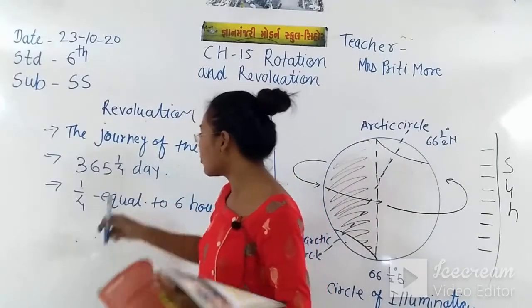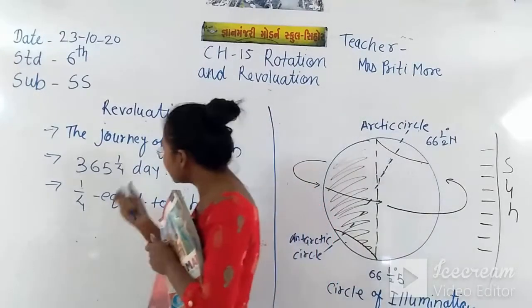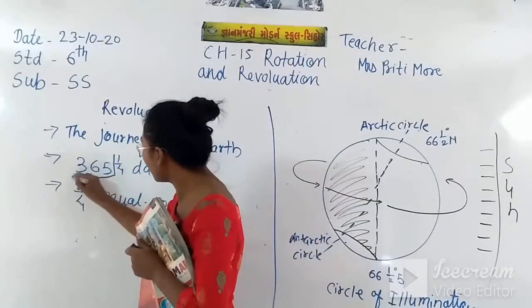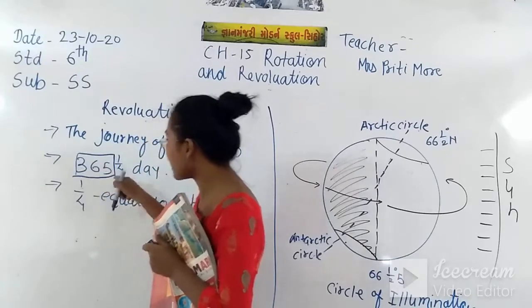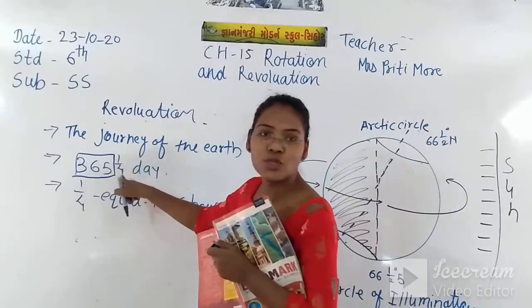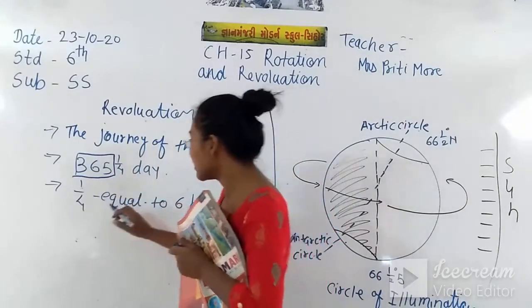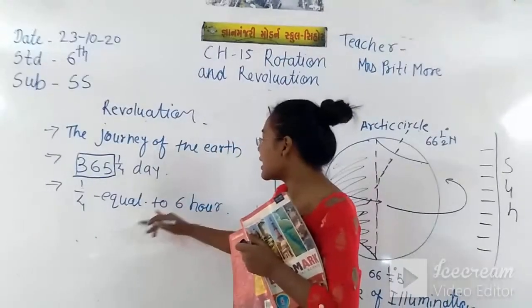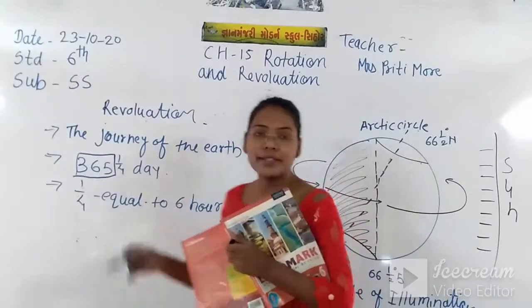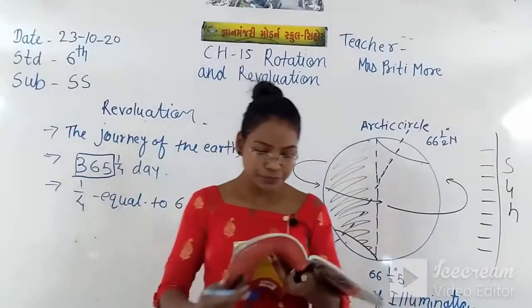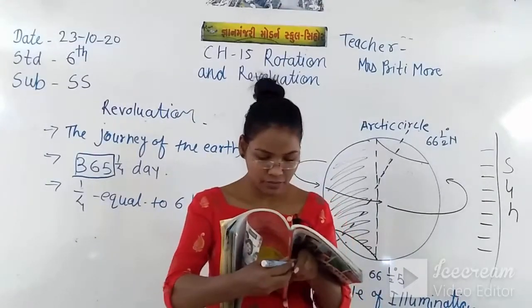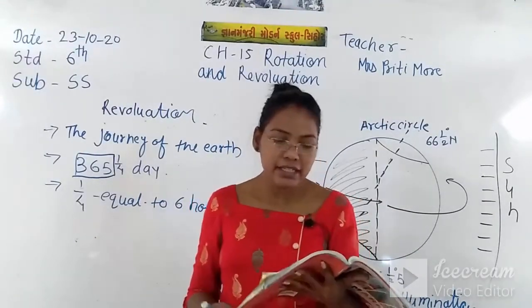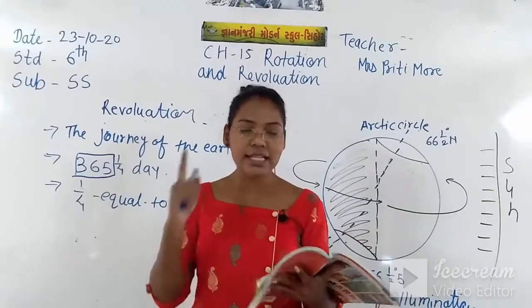One year is 365 days, but what about this 1/4 day? That means 1/4 equals to 6 hours, and we take 365 days as a single year.